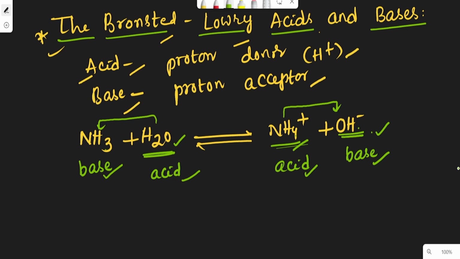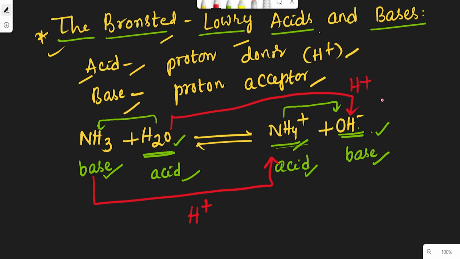According to this theory, the acid and base will be like this. But what is the difference between NH3 and NH4 plus? The only difference is a single proton. What is the difference between H2O and OH minus? This is also a single proton.